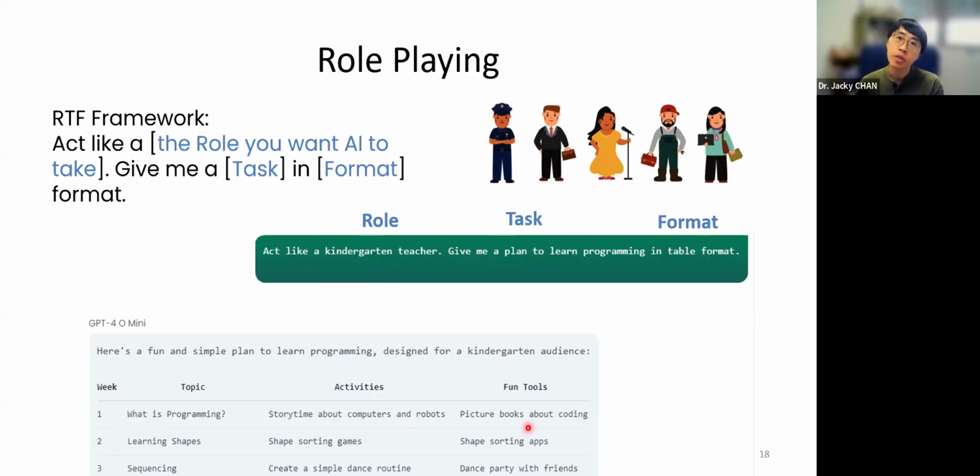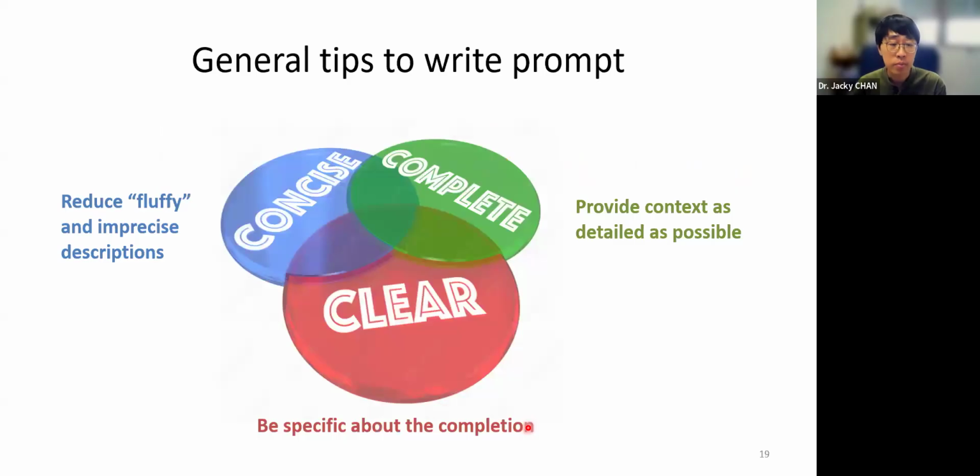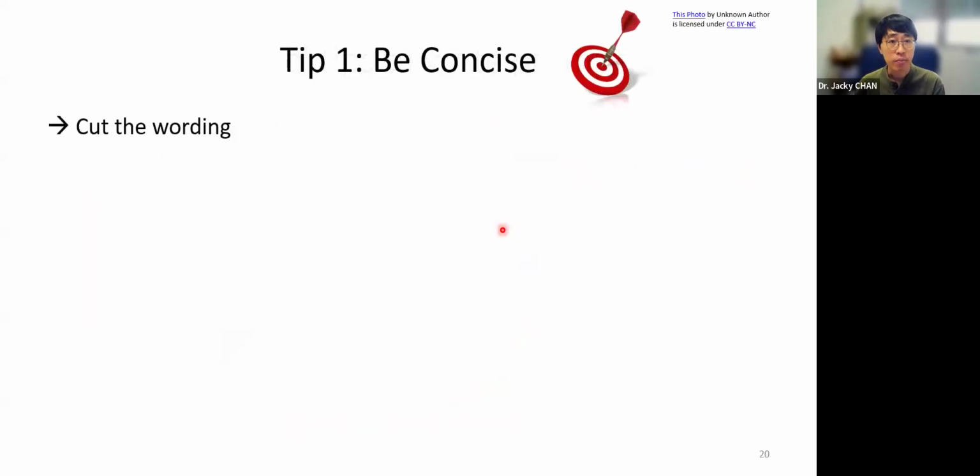Okay, after we know some common tasks the chatbots can do, I also want to give you some tips for writing prompts. The 3C: concise, complete, and key. What do they mean? First, tip 1: be concise. Concise means we try to use as few words as possible to specify what we want. We want to cut the wording.